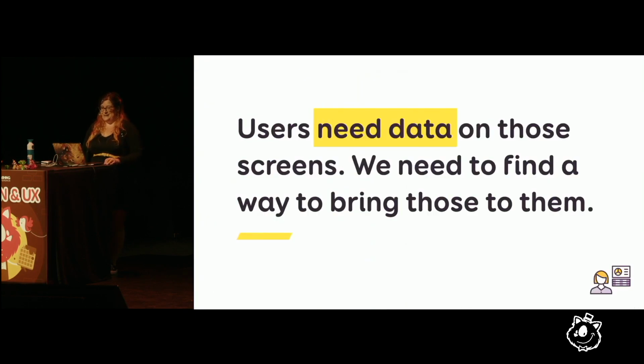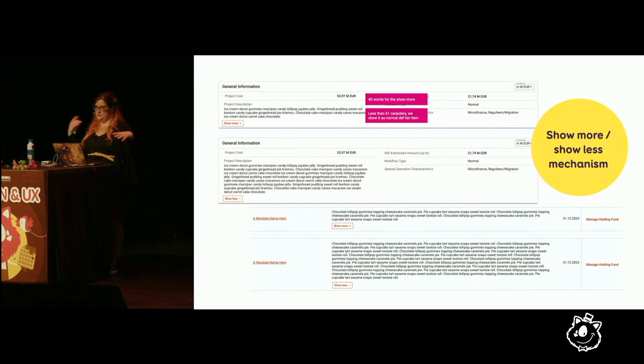And then users need data on the screens, so we might need to find a way to bring it to them. This is where we come back to principles like progressive disclosure. And here again, it's user-generated data. So it's very hard to know how many characters I will have in those fields. Most of the time, I have a little bit, but some people love to put a giant Tolkien thingy in there, so that happens too.